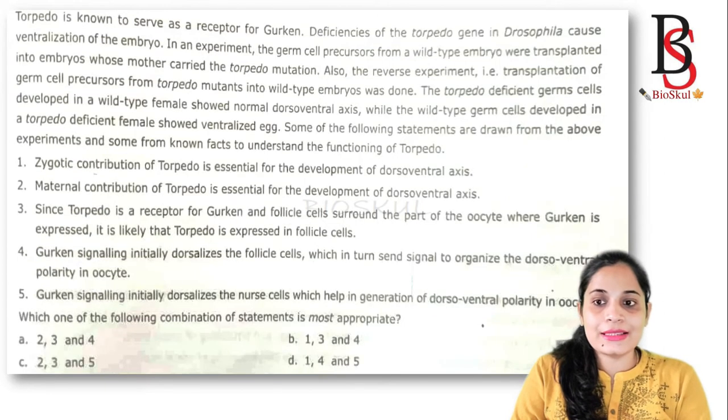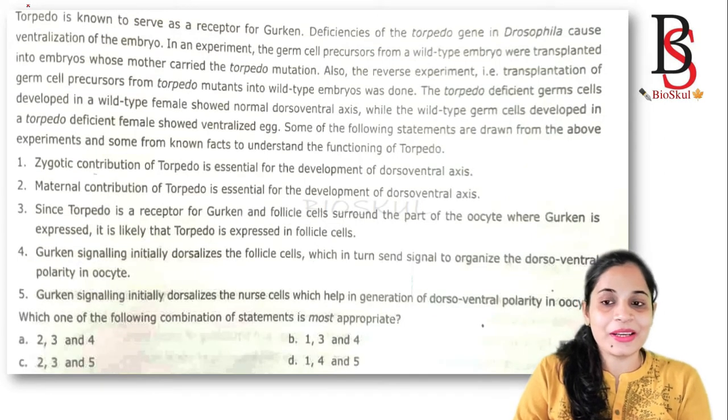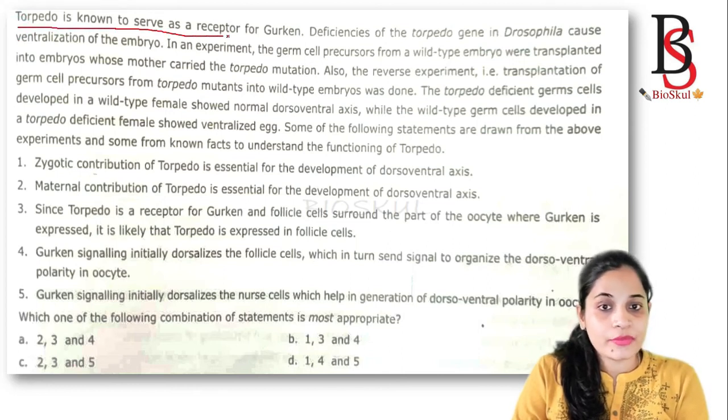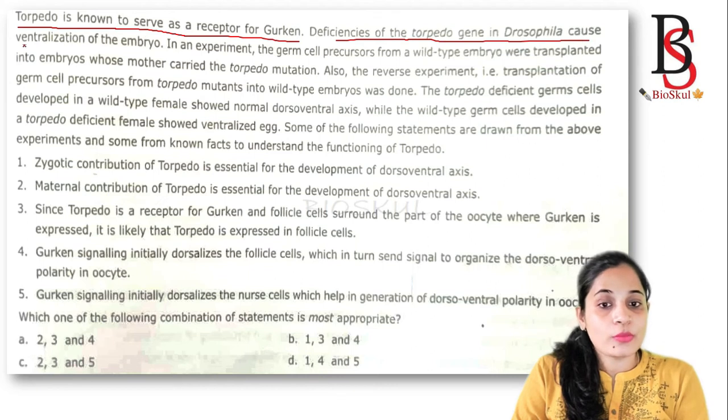Okay, let's see this one. This is looking so complicated, but it's easy. Let's see the question. Torpedo is known to serve as a receptor for gurken. We know it. Deficiency of the torpedo gene in Drosophila causes ventralization of the embryo.